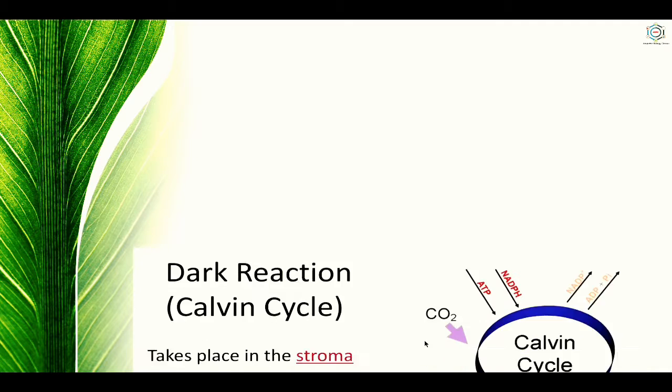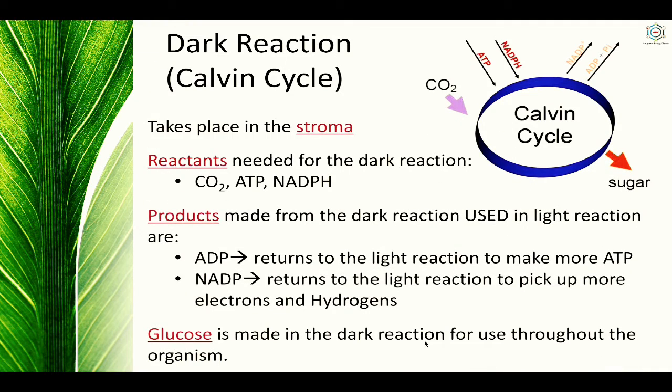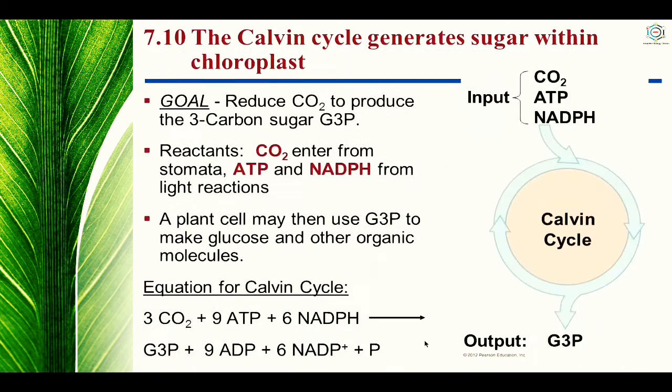After this, in the case of the dark reaction, which takes place in the stroma, the reactants needed for the dark reactions are carbon dioxide, ATP and NADPH. Products made from the dark reaction and used in the light reactions are ADP, which returns to the light reaction to make more ATP, and NADP, which returns to the light reaction to pick up more electrons and hydrogen. Glucose is made in the dark reaction for use throughout the organism.